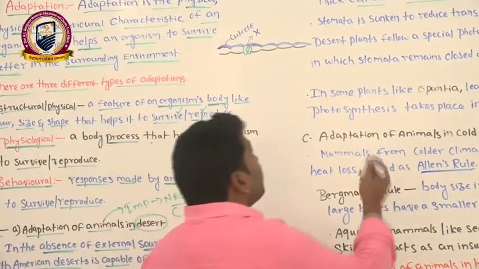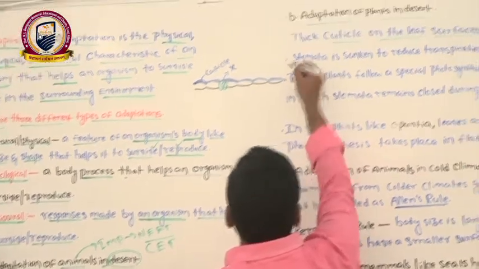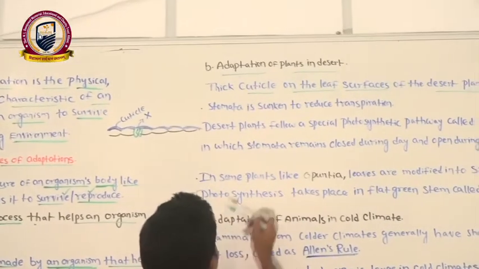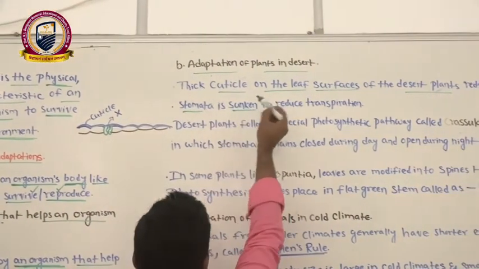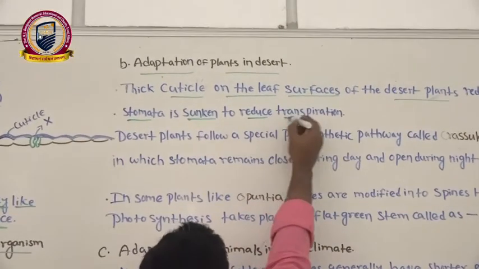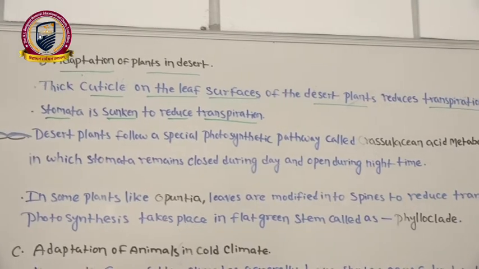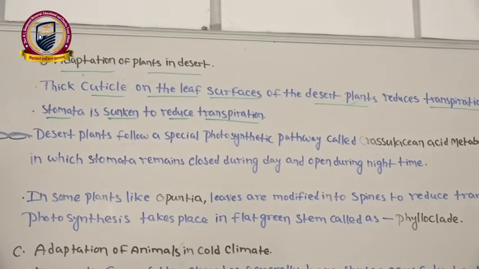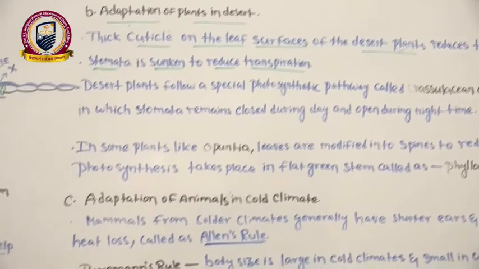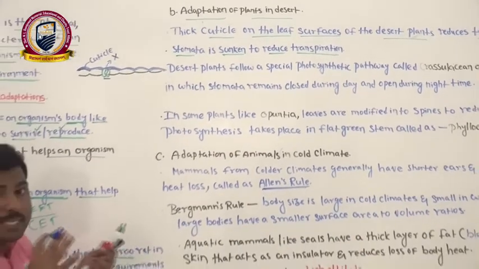Okay, one thing. Next, you can see one more adaptation in the desert plants. Stomata is sunken to reduce the transpiration. What is the meaning of sunken stomata actually? This is the epidermis. Normally stomata is located like this. This is the normal location only. We are not calling it a sunken stomata.